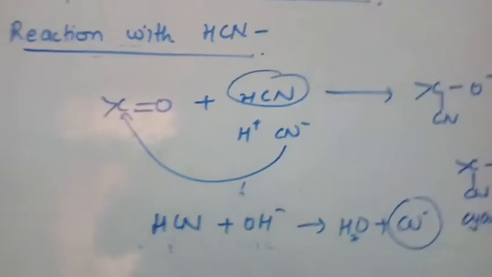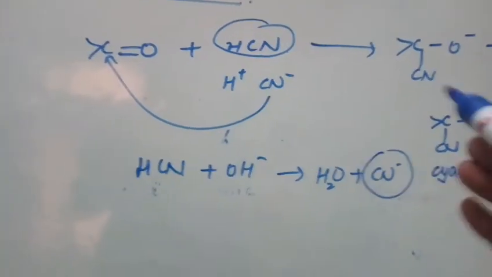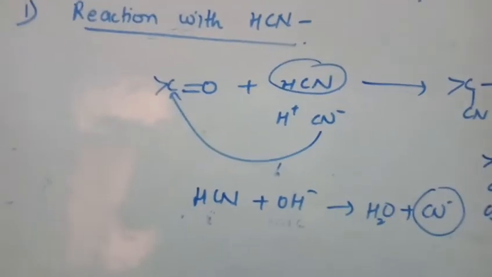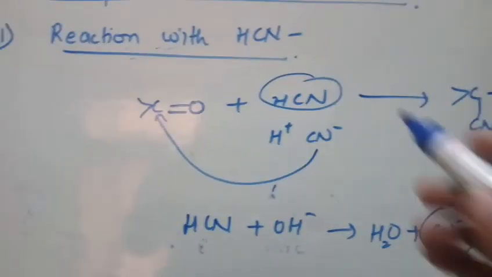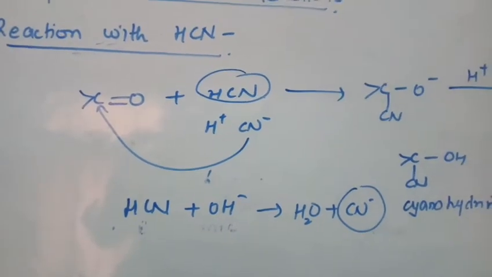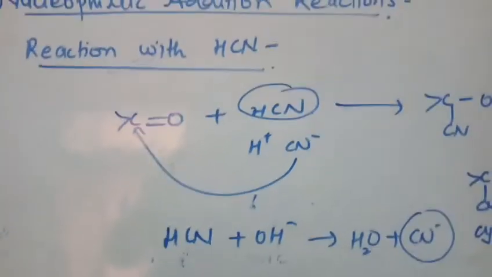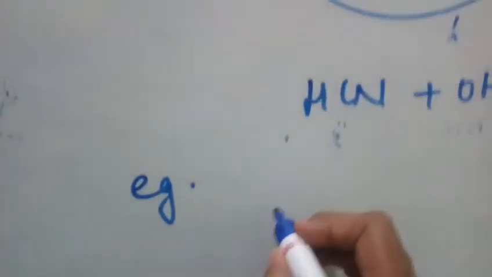This is a weak nucleophile. Here the cyanide ion will be a stronger nucleophile. So if the reaction is done in the presence of base, the reaction would be faster. Or you can take potassium or sodium cyanide, which are ionic in nature, then also the speed of the reaction will become fast. Right.